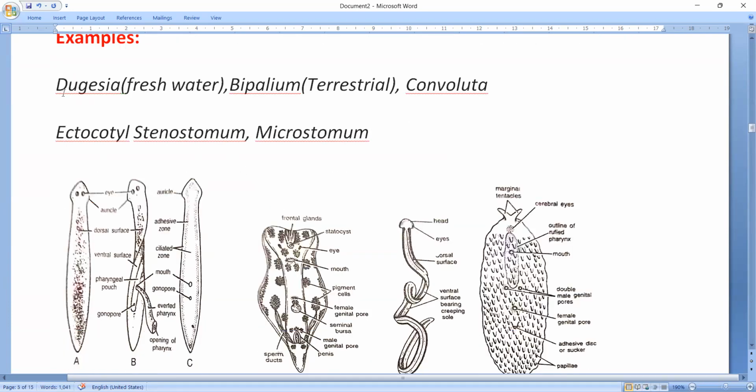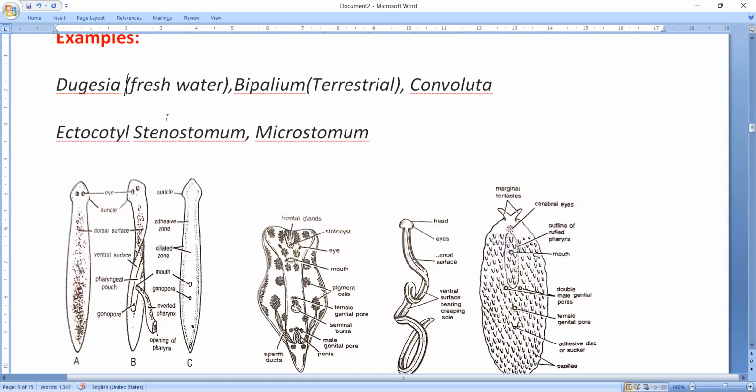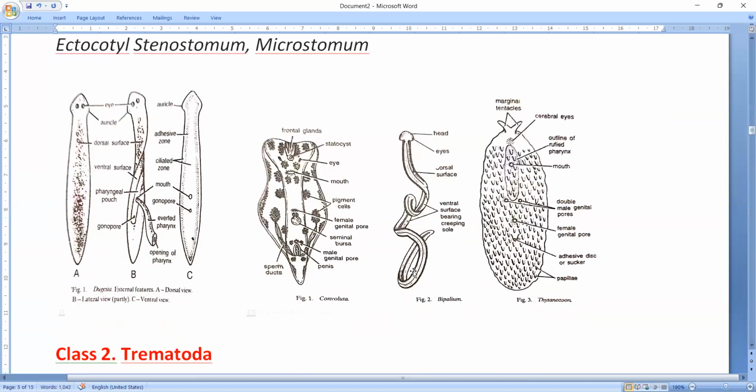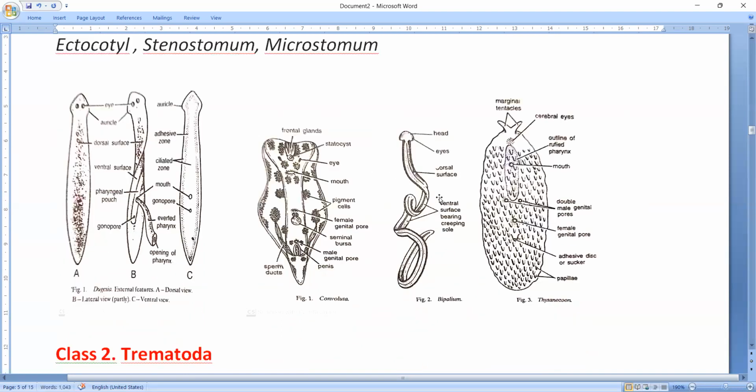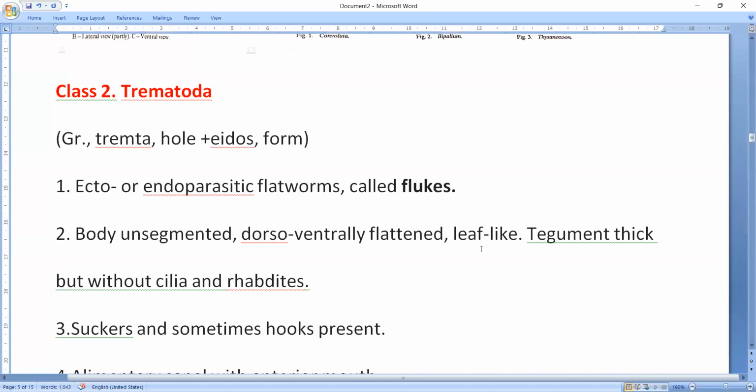Examples are important. So Dugesia, which is a freshwater free-living form of the Platyhelminthes, turbellarian, and Bipalium. This is the biggest turbellarian, the longest, biggest you can say. These are famous animals, and Convoluta, Ectoptile, Stenostomum, Microstomum, other examples. Thysanozoon is also one of the turbellarians. Okay, so that is about the turbellarians, and then Trematoda.